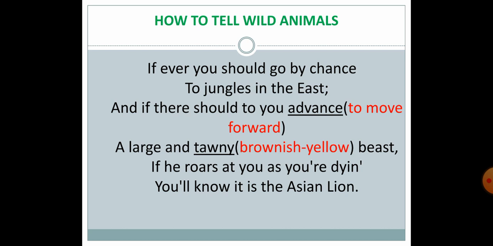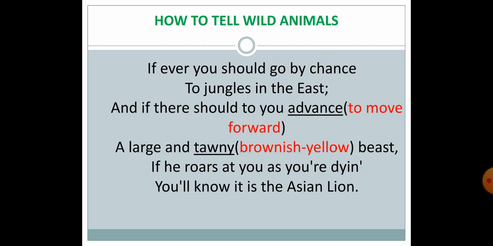That's why it is said as if you are dying if he roars. If the animal roars, you will feel that you are going to die. Then only you will know, you will understand, realize it is the Asian lion.